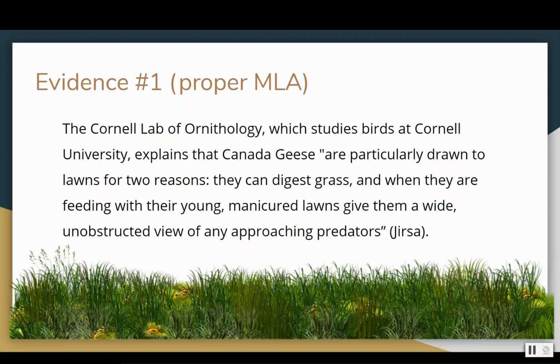The Cornell Lab of Ornithology, which studies birds at Cornell University, explains that Canada geese are particularly drawn to lawns for two reasons. They can digest grass, and when they're feeding with their young, manicured lawns give them a wide, unobstructed view of any approaching predators. Girsa. So you can see we've continued the first sentence into that quote, making sure the grammar makes sense. It's also in proper quotations, and it has a citation at the end.